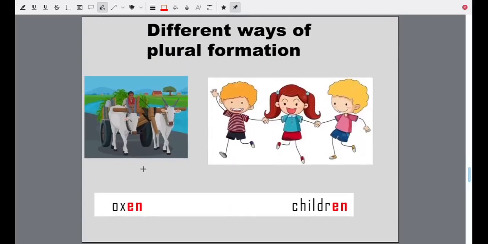Adding en. Oxen: two oxen, ox number 1 and ox number 2. One is an ox and the two animals together, oxen. Children: one is a child. When there are many, more than one, we say children. So oxen and children, you add en.